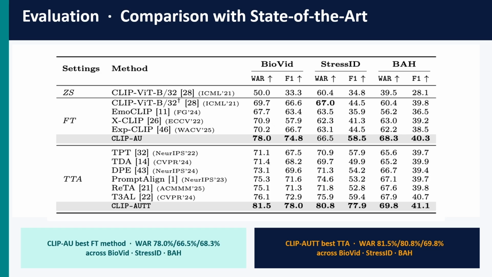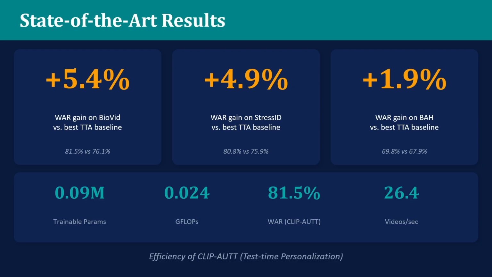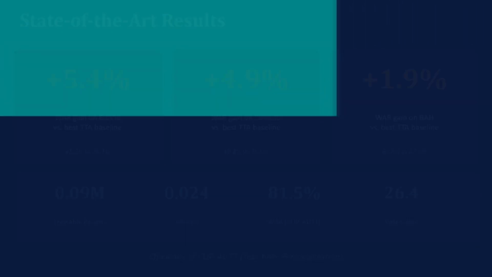Both proposed approaches achieve the best overall results across the three datasets. Compared with the strongest test-time baseline, CLIP-AUTT improved VAR by 5.4 points on BioVid, 4.9 points on StressID, and 1.9 on BAH. It also remained efficient, using only 0.09 million trainable parameters and processing over 26 videos per second.